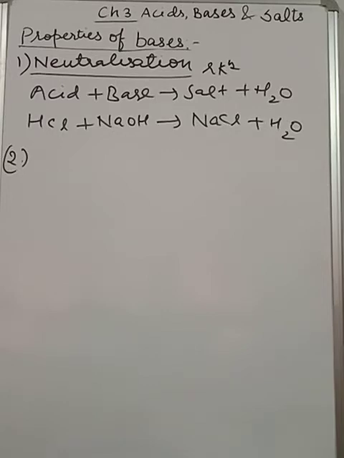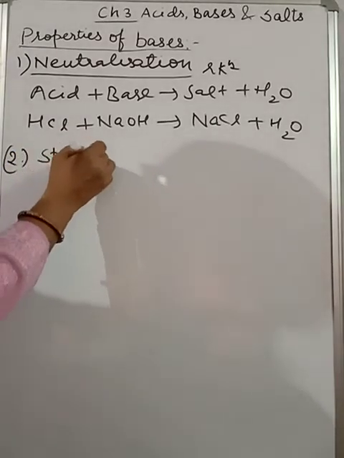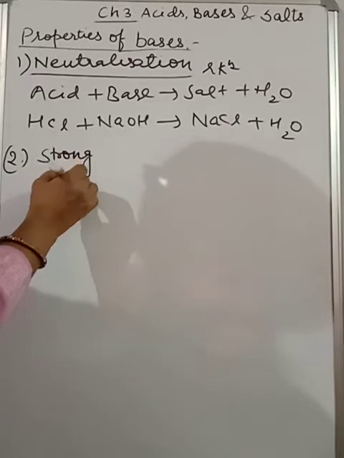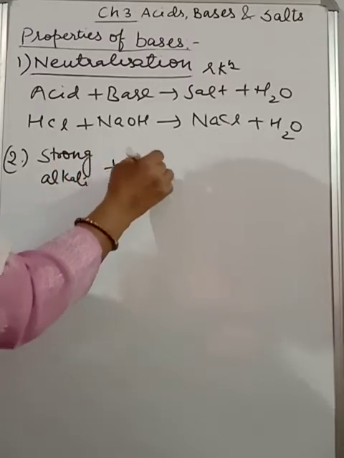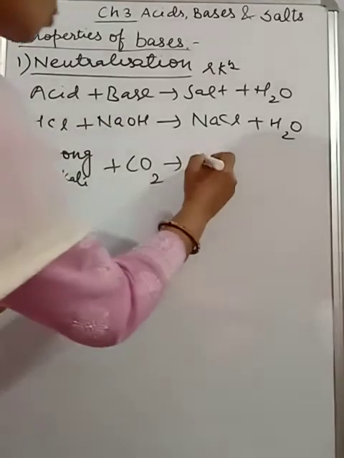Second, students, when an alkali or base reacts with CO2 present in our atmosphere, they form their carbonates, and for this we have to take a strong alkali plus CO2, and in return we get carbonate plus water.